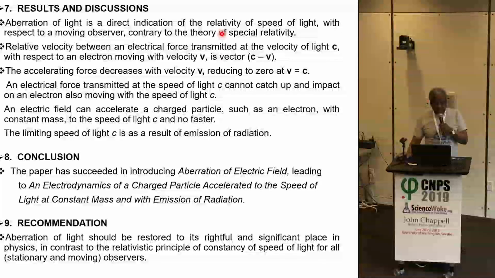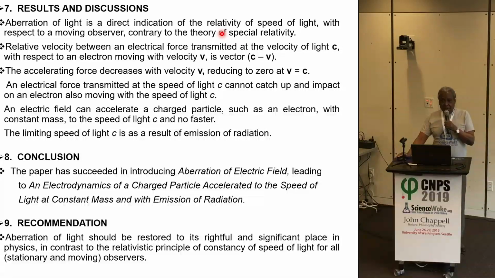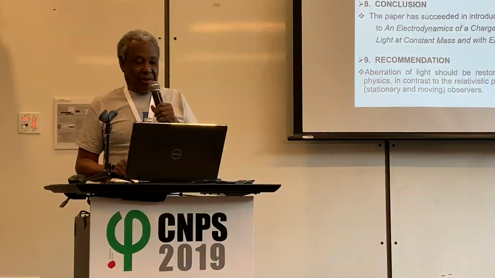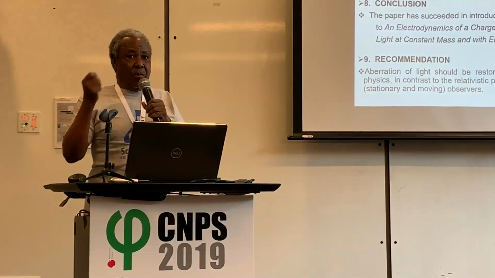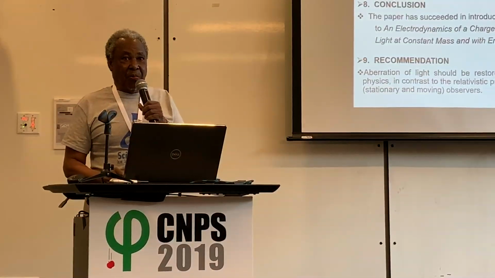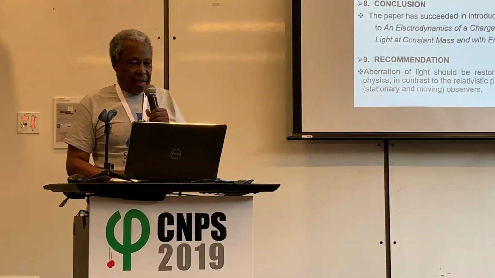Here we have over 200 years of experiment which has shown that. And yet we are saying that c plus v, c the speed of light plus v, is equal to c minus v. One has to subjugate one's common sense to agree with that.